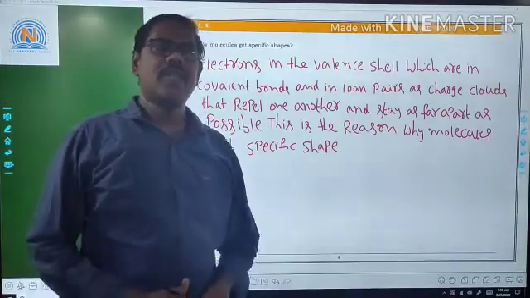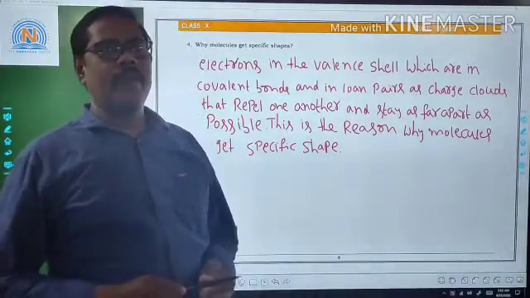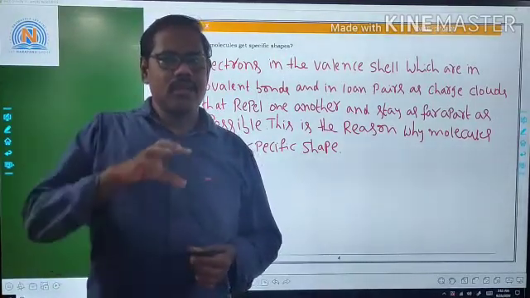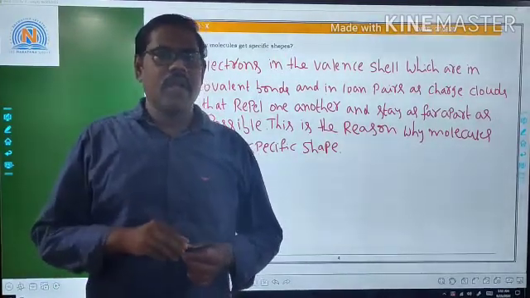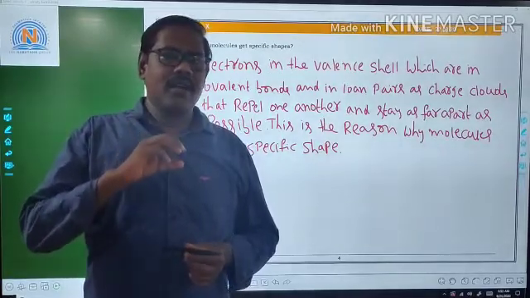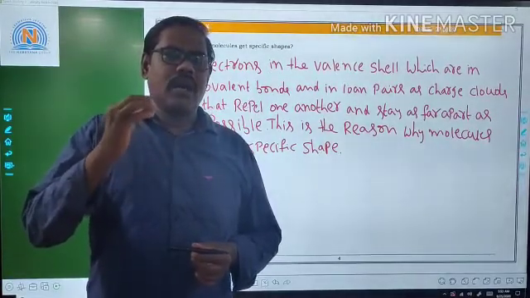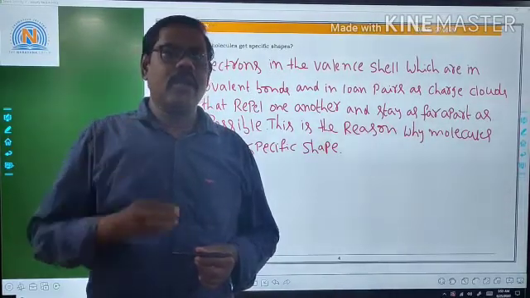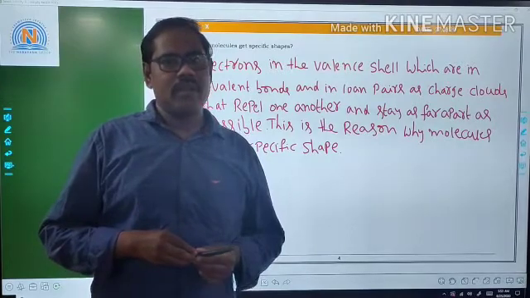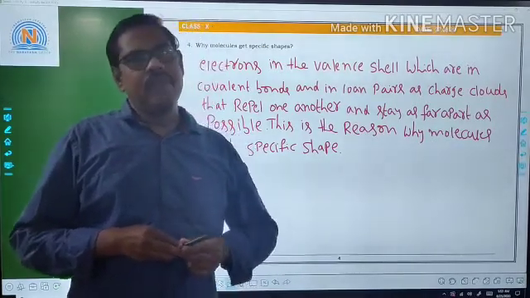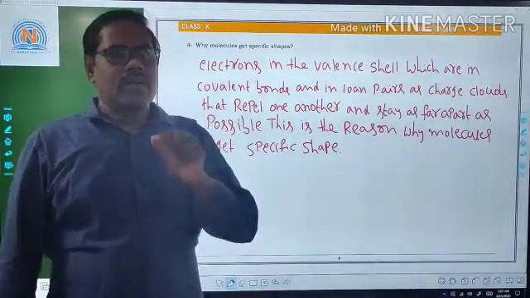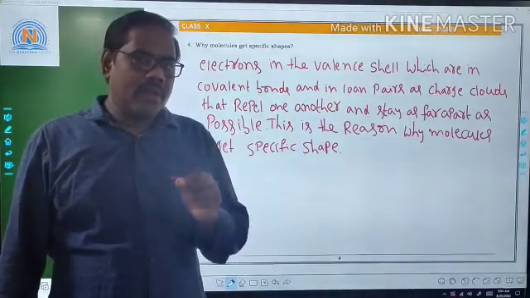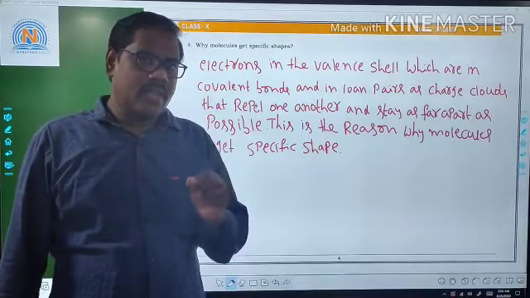Why do molecules get a specific shape? Because around the central atom in a molecule, between the central atom and bonded atoms, bond pairs of electrons and lone pairs of electrons are present.